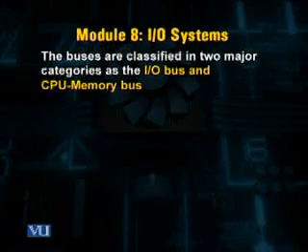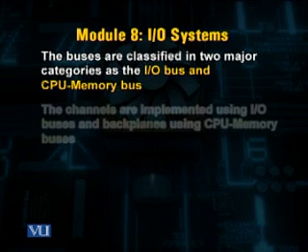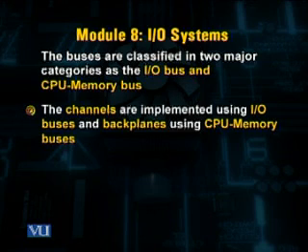The buses are classified into two major categories, that is the I/O bus and CPU memory bus. The channels are implemented using I/O buses and backplanes are implemented by using CPU memory bus.